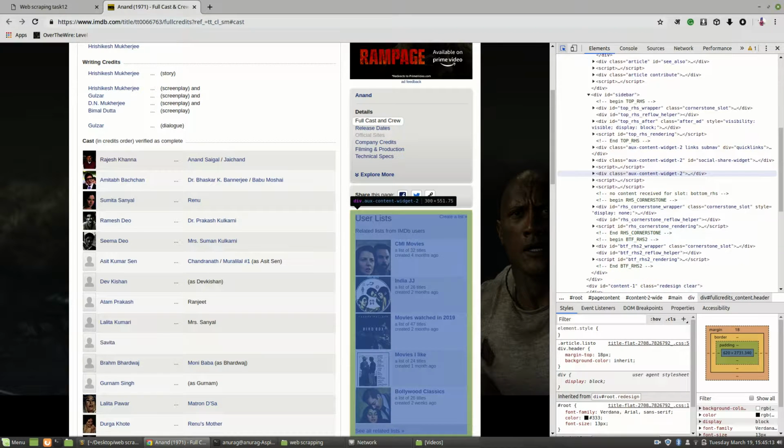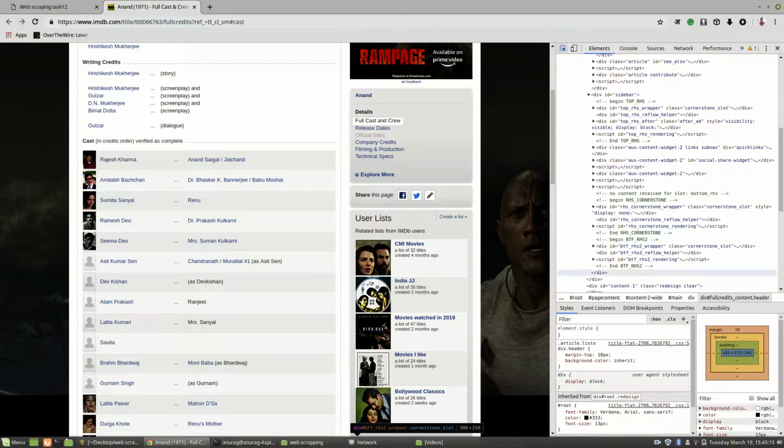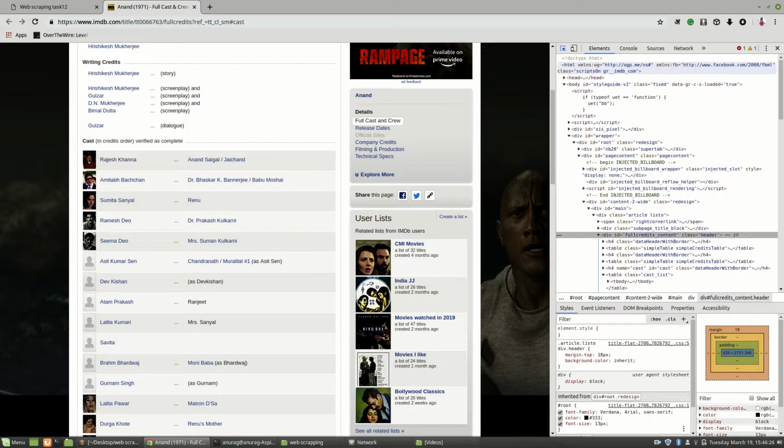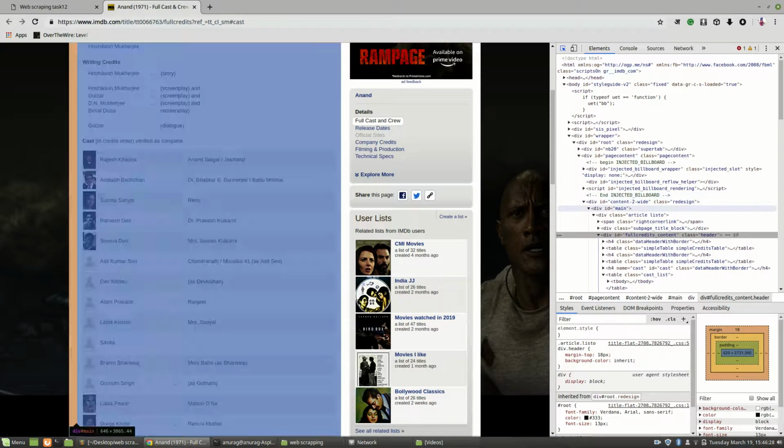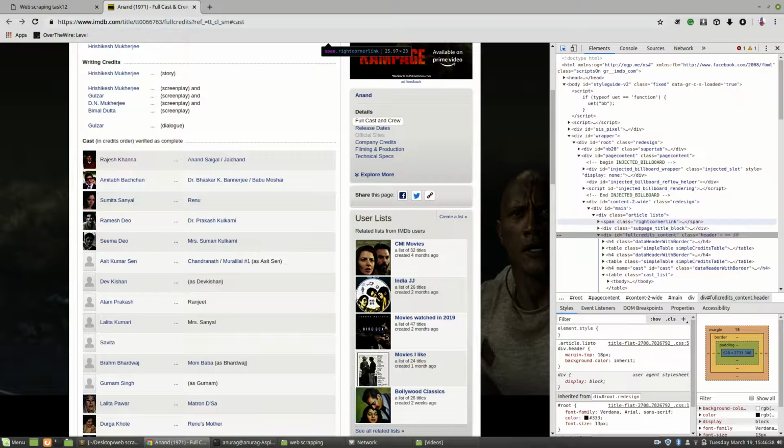Cast. So this is our ID, which is our main div, which contains this data.